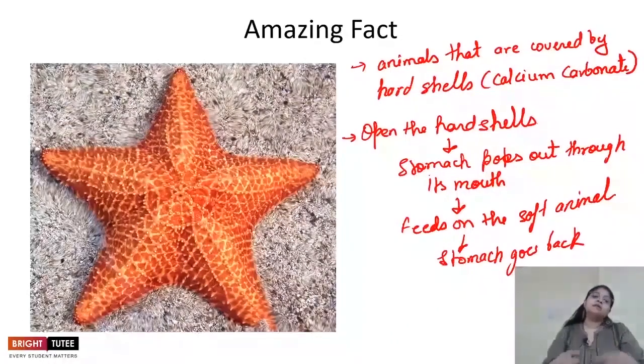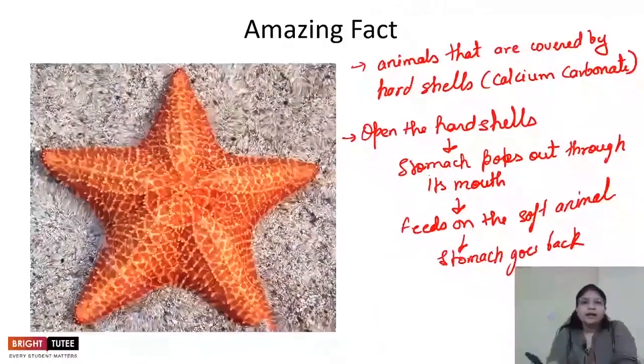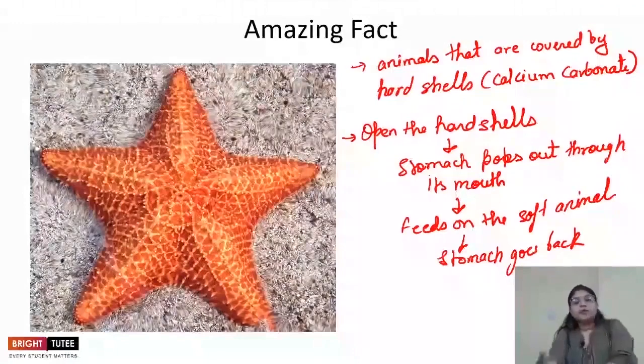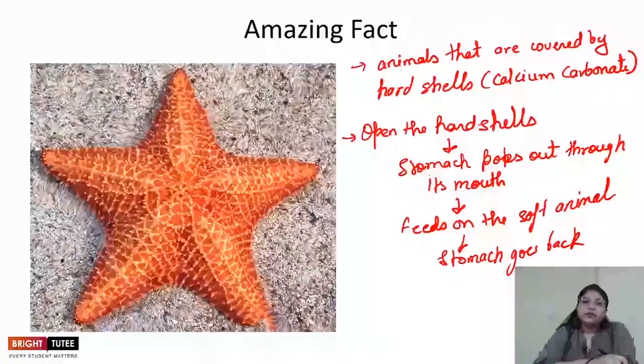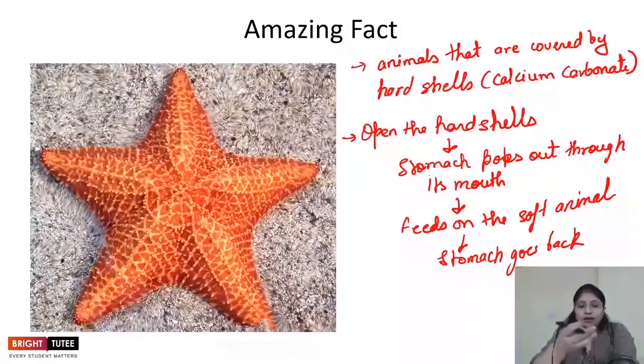So in this way we see how there are different organisms, what kind of food they eat, and how different the mode of obtaining food is. Many times we observe that the mode of obtaining food largely depends on the kind of food they eat. Like you saw, mosquitoes and lice feed by sucking because they are feeding on blood, right? So it basically depends on the kind of food the animal is eating. The mode is determined by that.